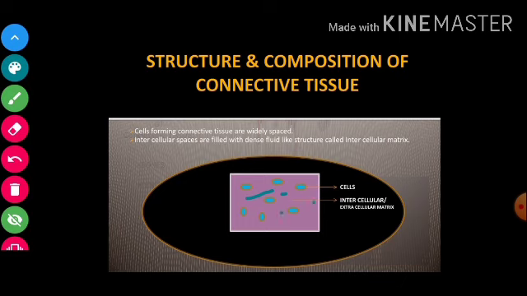That intercellular space is filled with a dense fluid-like structure, known as the intercellular matrix, or we can also say extracellular matrix. Now I will explain these two terms in detail.